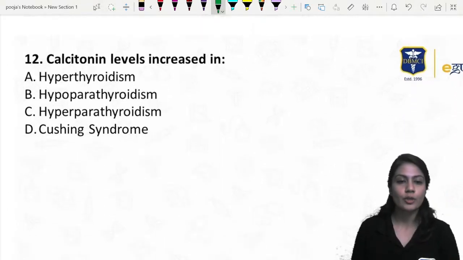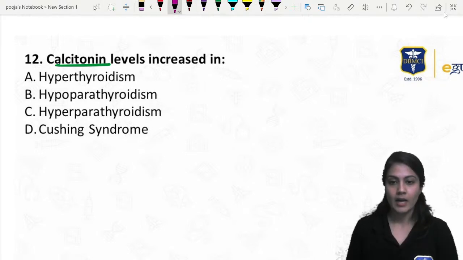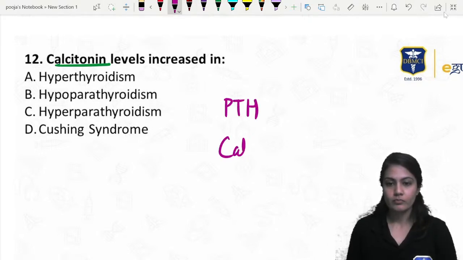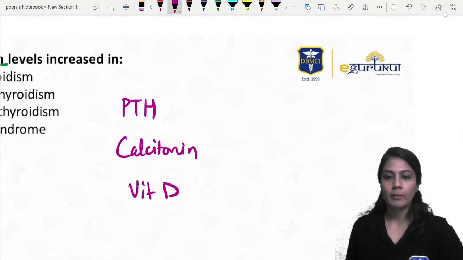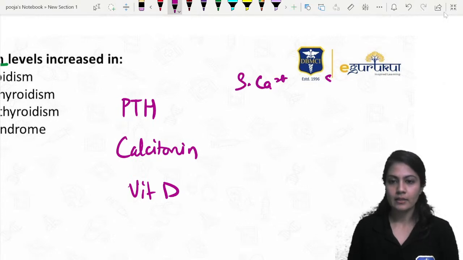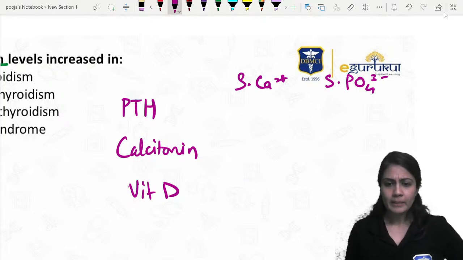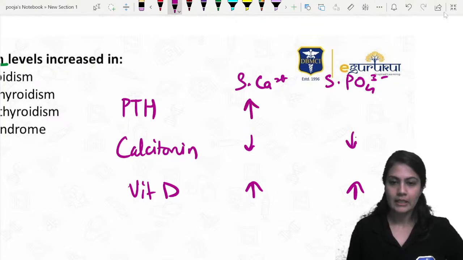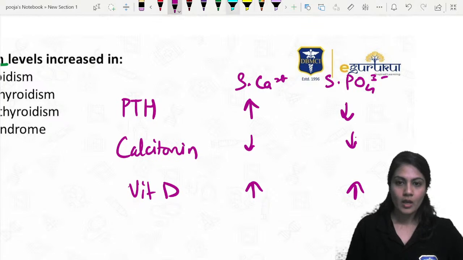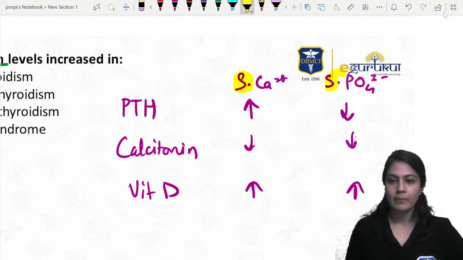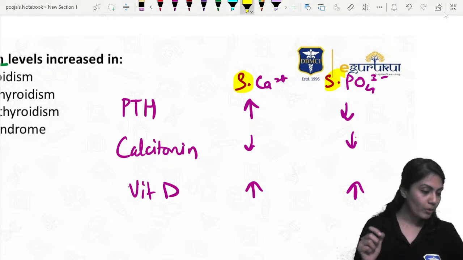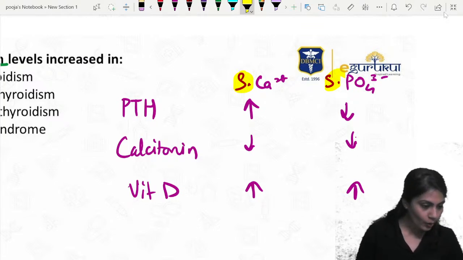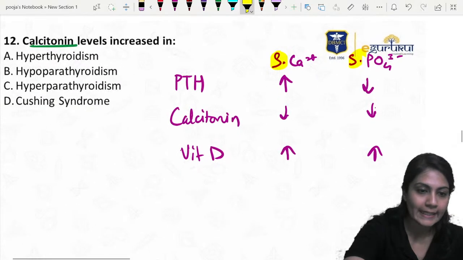Calcitonin, very easy. Calcitonin levels increased in, हाँ जी बच्चों बताओ. एक सिंपल सा चार्ट दूंगी मैं आपको. Serum calcium and serum phosphate. Okay, now vitamin D increases both the things, calcitonin decreases both the things, and the PTH increases this and decreases this. Now concentrate over here, I'm talking about serum, I'm not talking about bone at all. If you remember this simple thing, then definitely you are going to mark all the questions correctly.